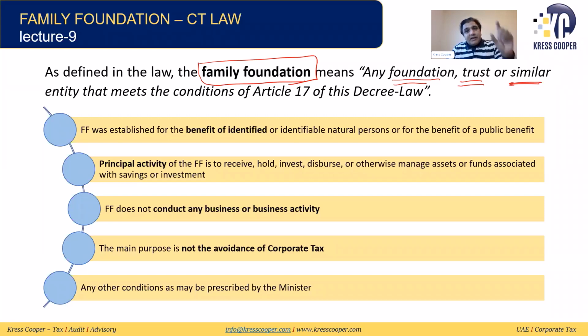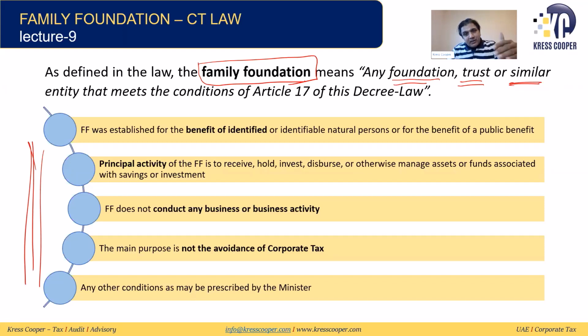So basically, any foundation or trust will be considered a family foundation. They bring trust under the family foundation, and foundation under the family foundation, since both entities have similar objectives, so they are treating them as one family foundation. So if any trust, any foundation, or any similar entity meets these conditions as per Article 17 of the law, it will be treated as a family foundation.